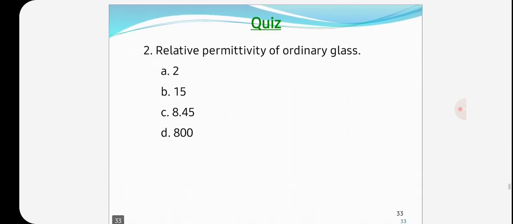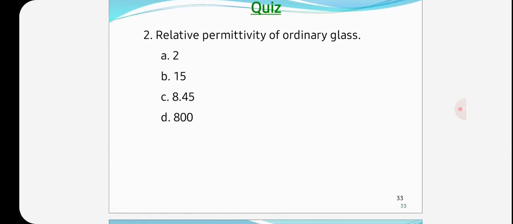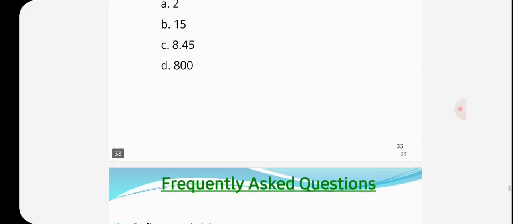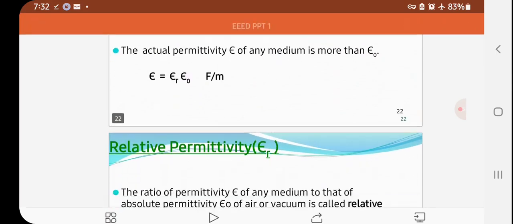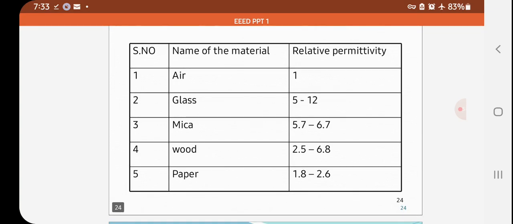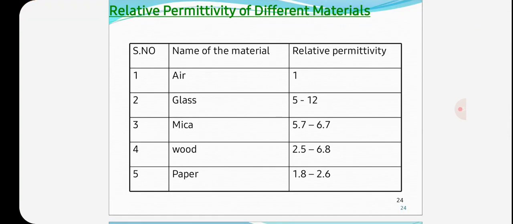Next is the relative permittivity of ordinary glass. Here we have a table of permittivities for different materials: for air 1, for glass 5 to 12, for mica 5.7 to 6.7, wood 2.5 to 6.8, and paper 1.8 to 2.6.